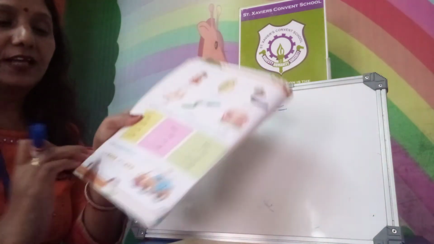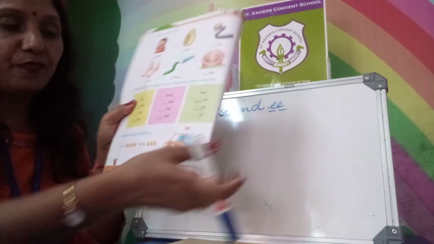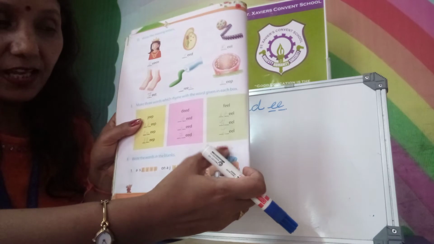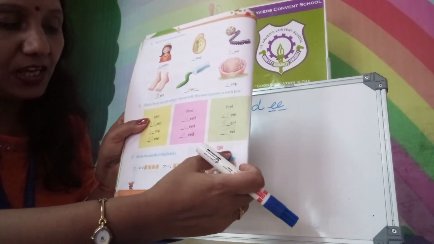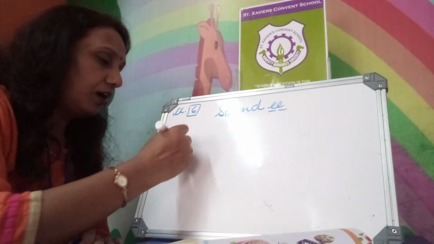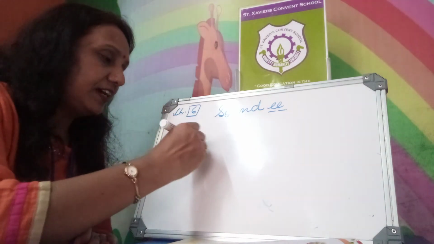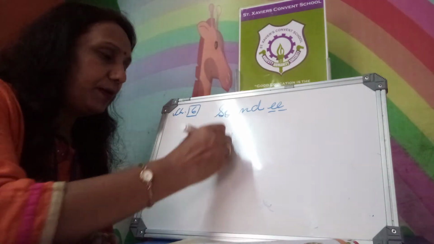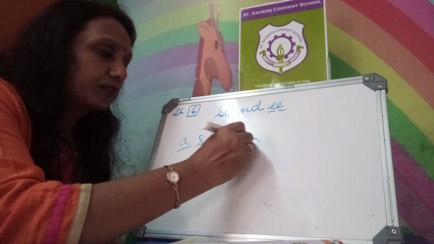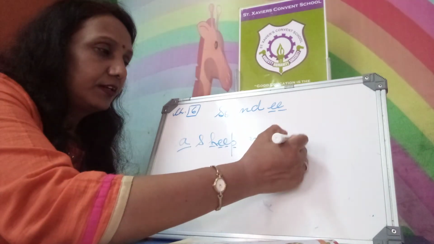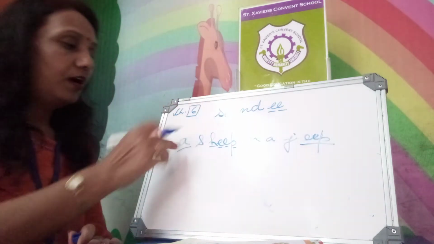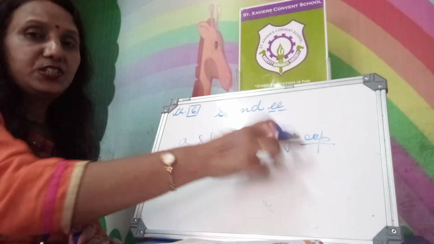Now, to complete this sentence, you just see the picture first. Jeep, sheep. What is that? A sheep is where? A sheep is on a jeep. A sheep on a jeep. A, sheep is there. S-H-E-E-P you will fill. On a jeep. J is there. E-E-P you fill. It will become jeep. A sheep on a jeep.